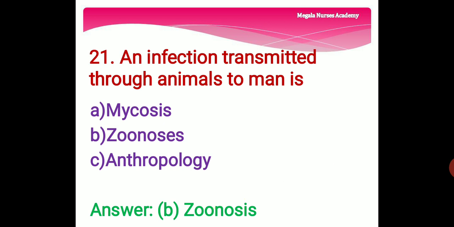21st question. An infection transmitted through animals to man is. Option A, mycosis. Mycosis means a disease caused by infection with a fungus. Option B is zoonosis. That is an infectious disease spread from animal to human. And option C is anthropology. That is a study of humankind. So an infection transmitted through animal to man is, the right answer is option B, zoonosis.